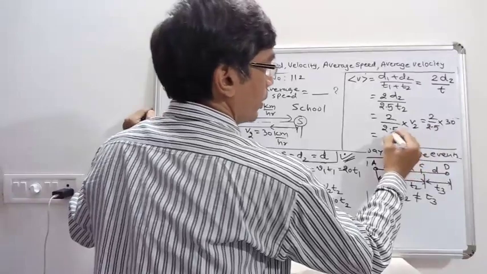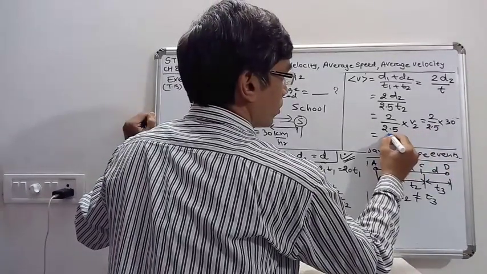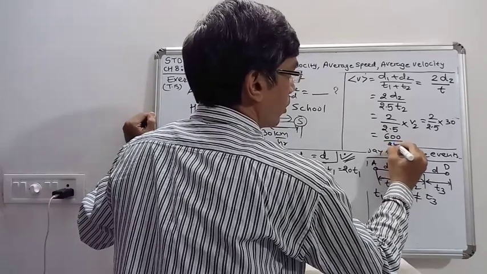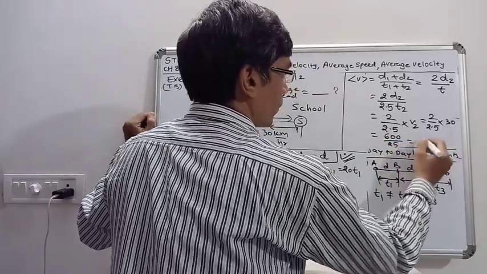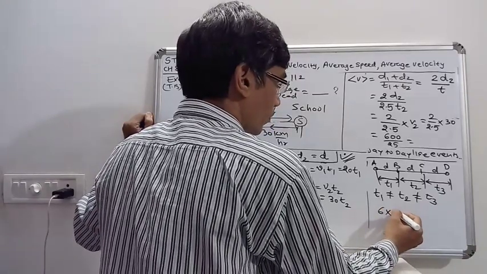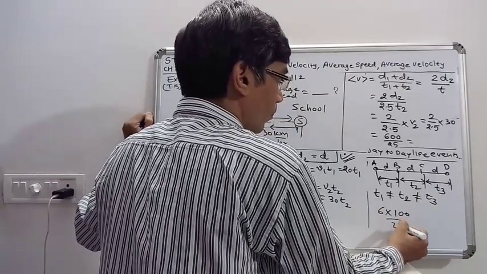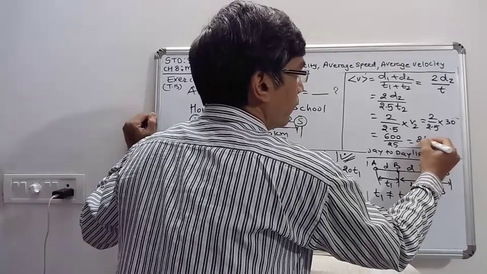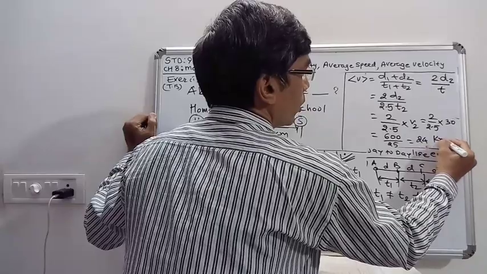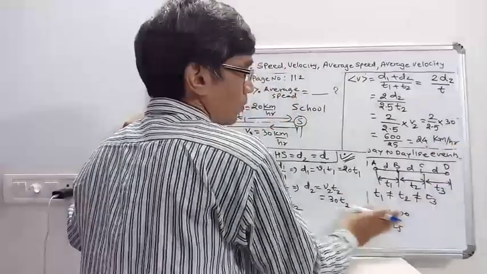So we can write it is 600 upon 25. So it is 24. It is 24 kilometer per hour.